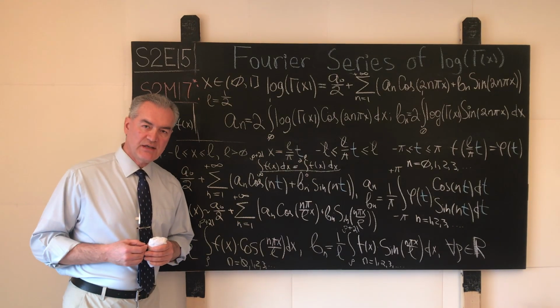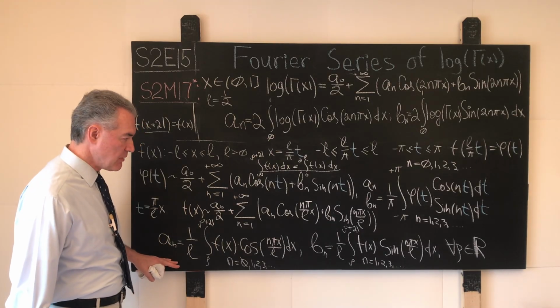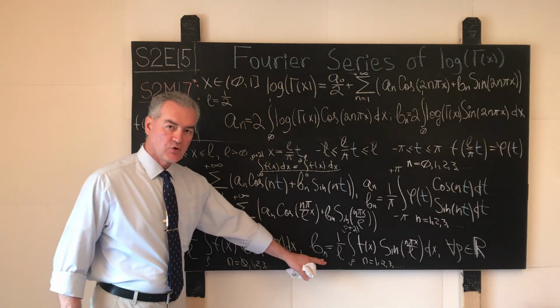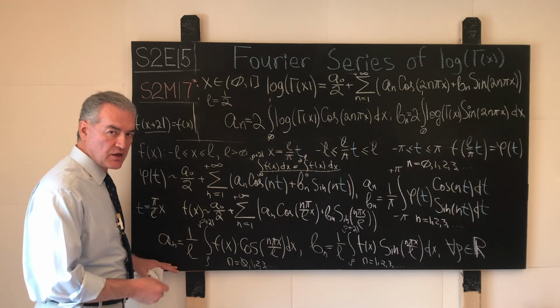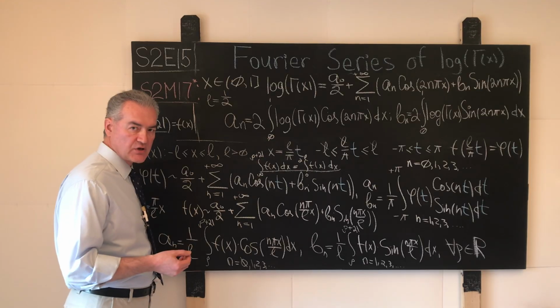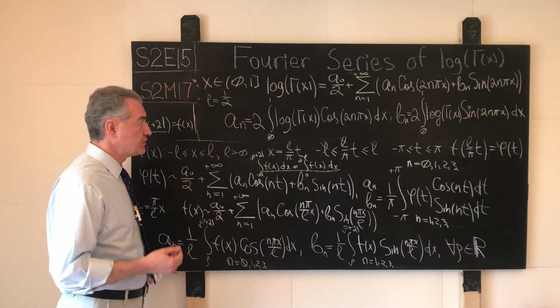Now that we understand where and why the formulas shown at the bottom of the board came from, how they were obtained, we go back to our function, the logarithm of the gamma function, and we craft the battle plan for that function. And what does that mean?